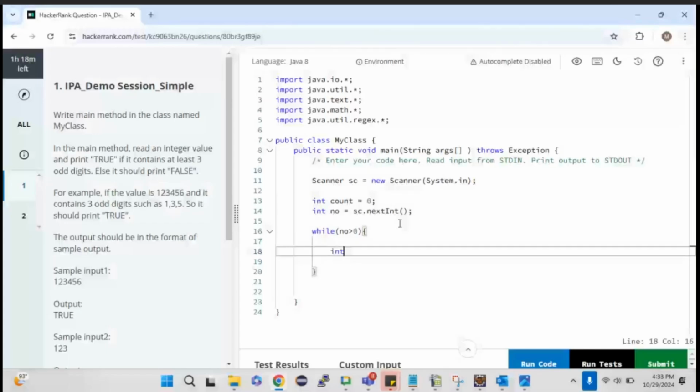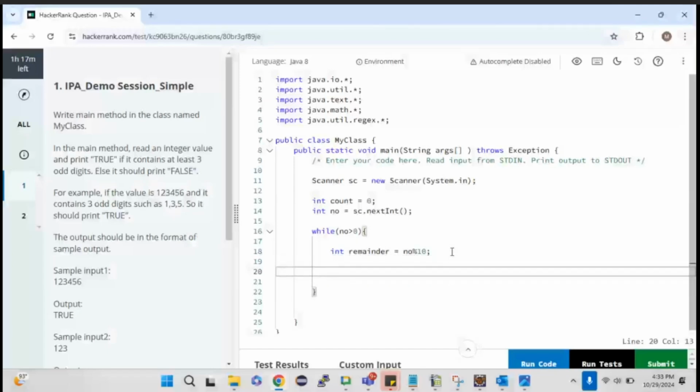So for that, I'm going to go for the modulus operator, obviously. So int remainder equal to number modulus 10, which will give a remainder. Am I right? Which will give a remainder. So which means the last digit, obviously I'll be getting. For example, if it is 1, 2, 3, obviously I'll be getting 3 over there, because 1, 2, 3 modulus 10, the remainder will be 3, right?